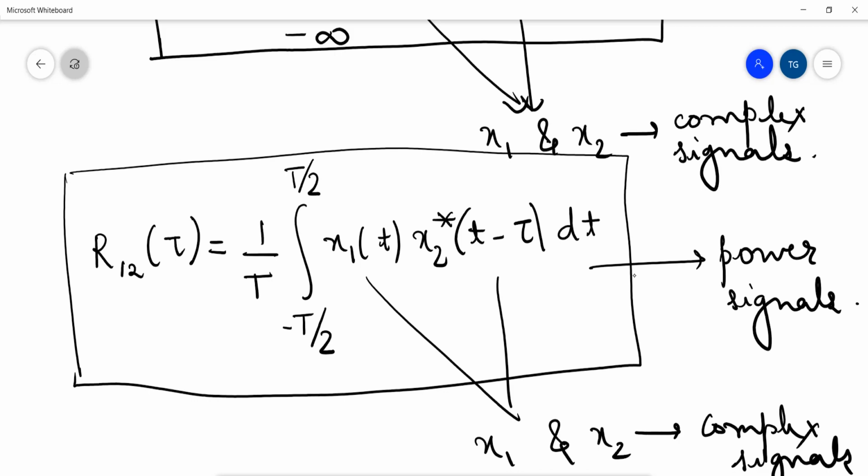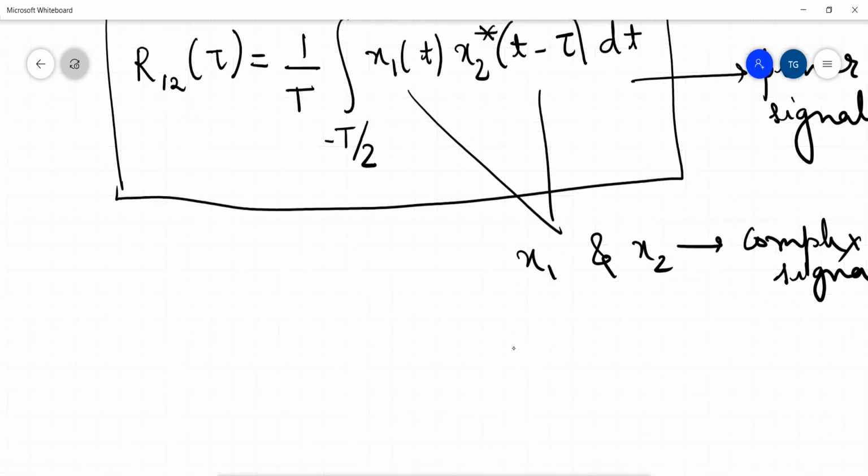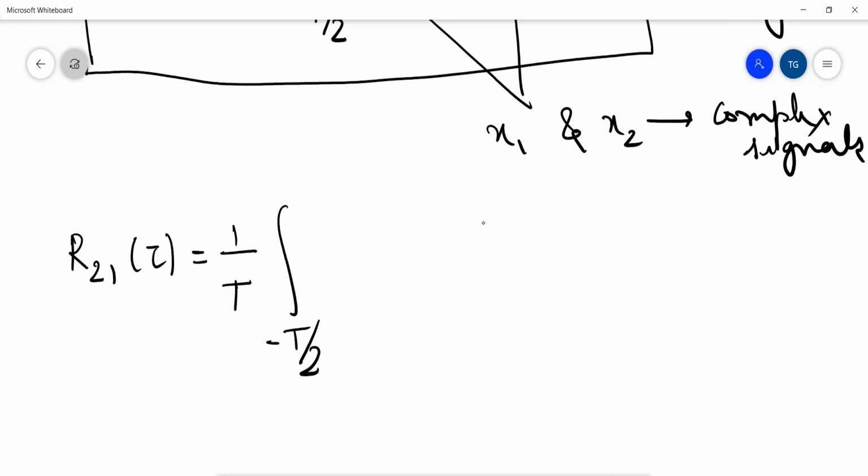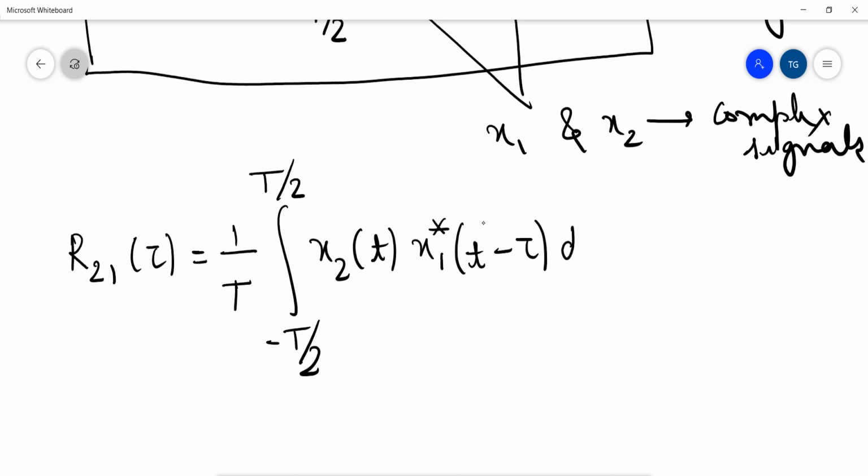In another form, when I exchange both the signals, R21 of tau can be written as 1 by T integration from minus T by 2 to plus T by 2 of x2 of t complex conjugate of x1 of t minus tau into dt.